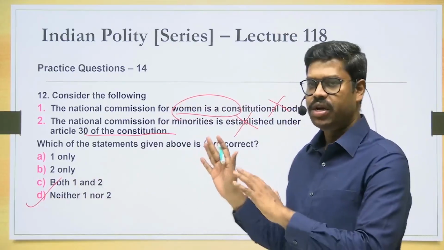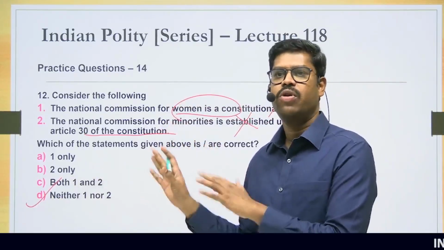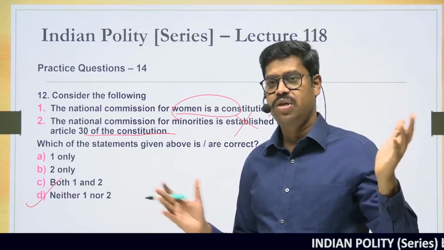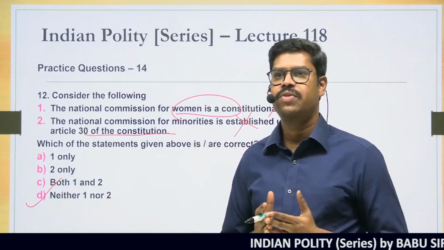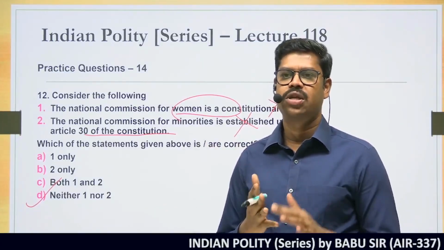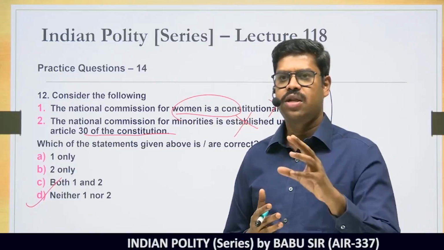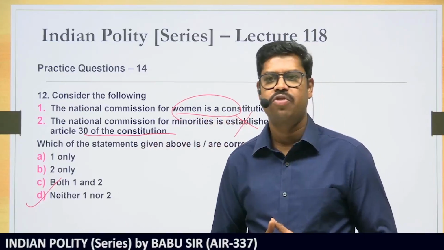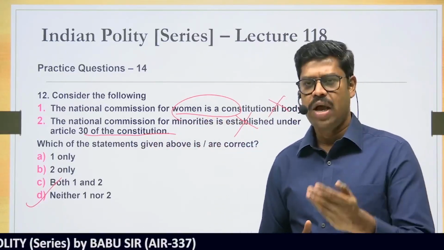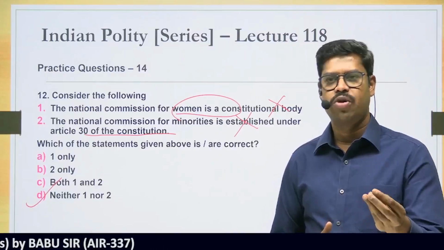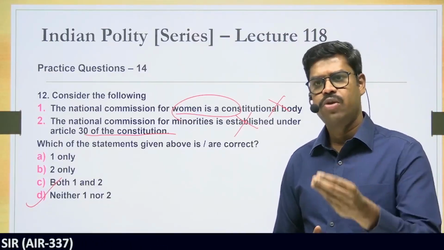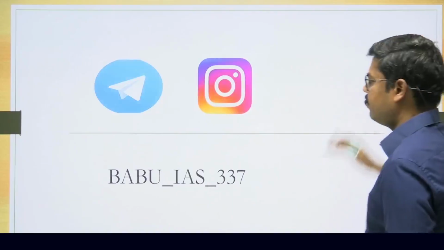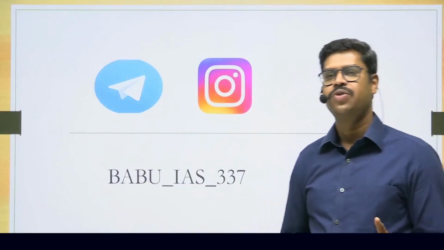By this, we are trying to cover the entire statutory bodies and the executive bodies. And for the constitutional bodies, I already discussed a set of questions. If you see, roughly 25 questions have been discussed from these areas of constitutional bodies, statutory bodies, and executive bodies. If you watch the lecture and solve these questions, this itself is more or less sufficient for this particular topic when you appear for the examination. Although you will have to keep updating with certain current affairs. I'm not saying that you should stop here, but it should be a good starting point if you watch this particular lecture. Alright, so with that, I think we are coming to the end of this lecture.